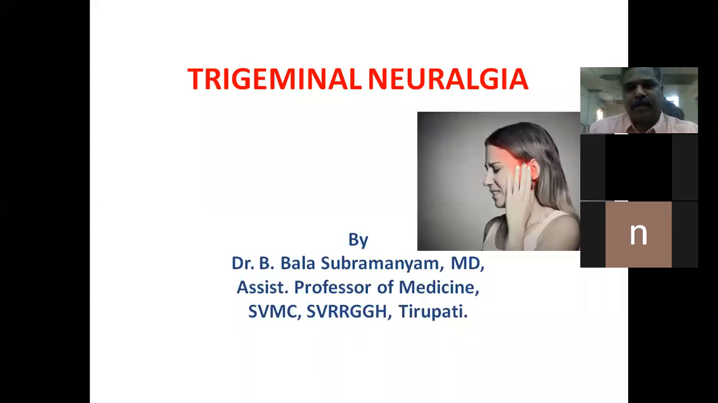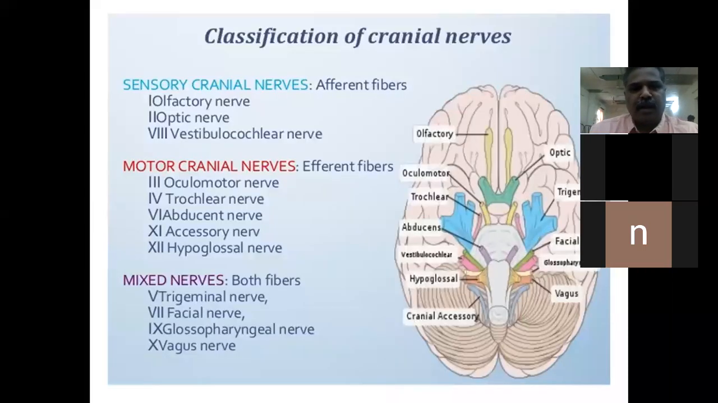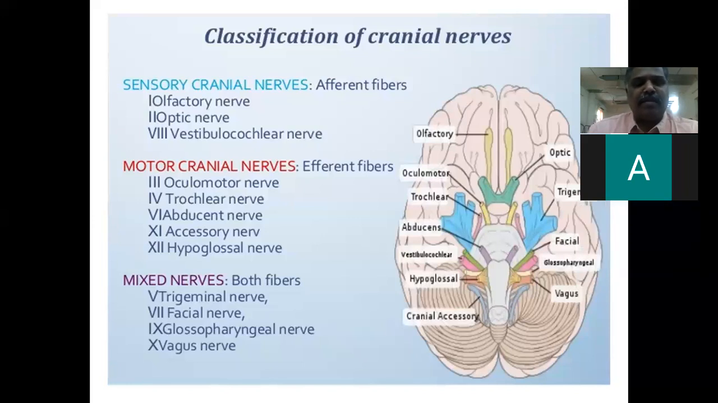So today we are going to discuss trigeminal neuralgia. The trigeminal nerve is one of the important cranial nerves. There are 12 cranial nerves, as you know. Some cranial nerves are sensory, some are motor only, and some are mixed. Among the mixed cranial nerves, trigeminal is one of them.